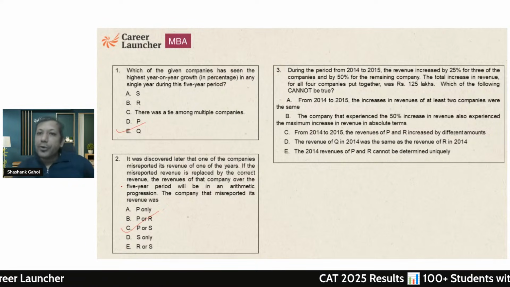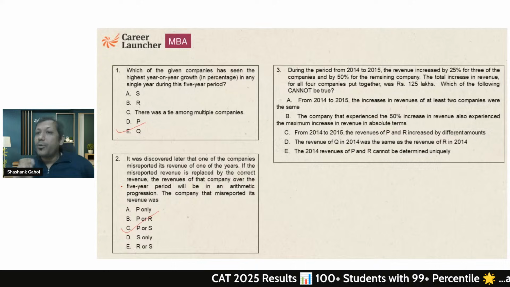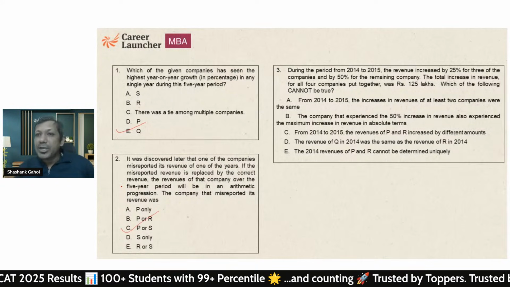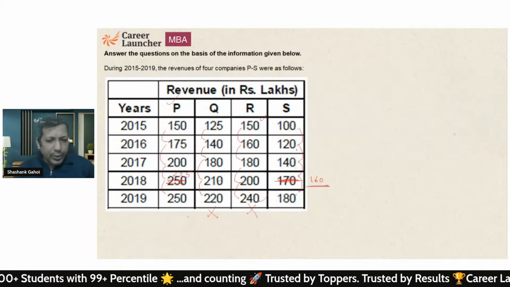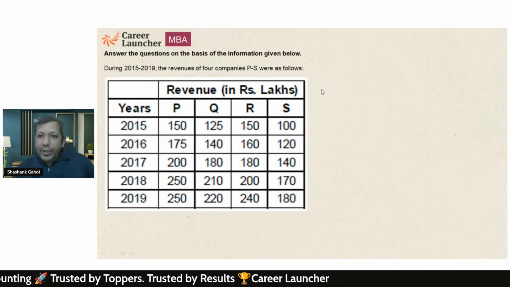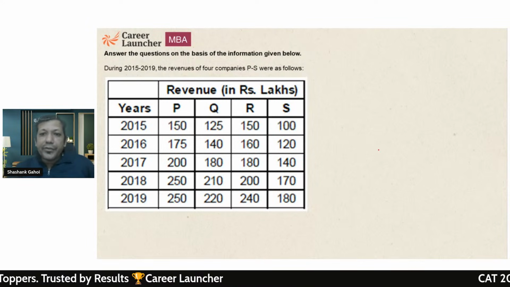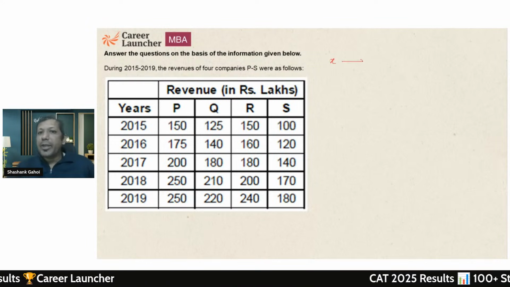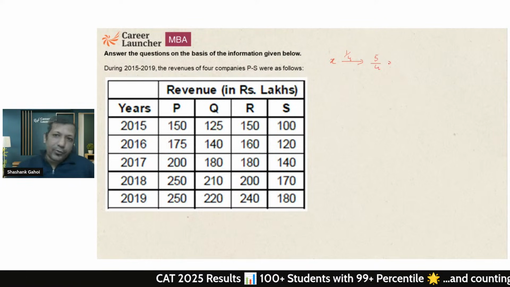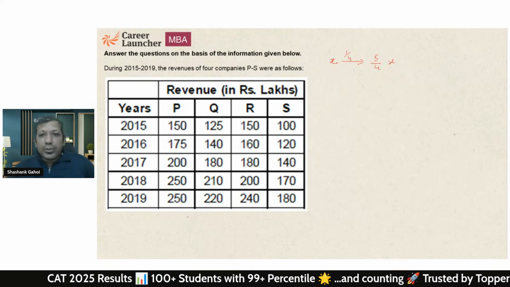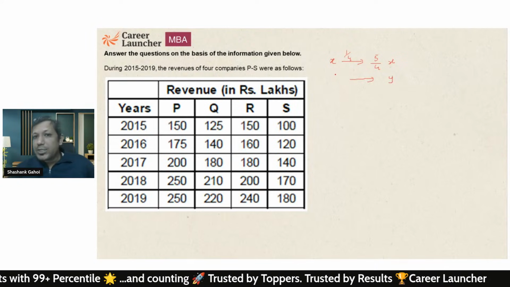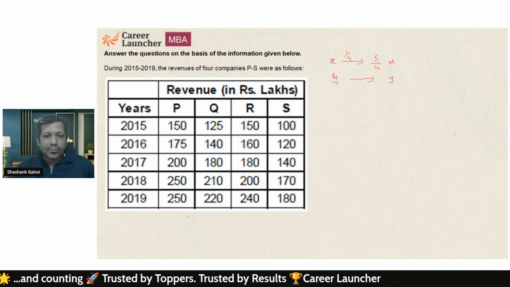During the period of 2014 to 2015, revenue increased by 25% for 3 of the companies, and for one company it increased by 50%, and the total increase in revenue was 120. Okay. So in 2014, if revenue was X and it increased by 25%, meaning 1/4, then in 2015 revenue is going to be 5/4 of X. So if revenue in 2015 is Y, then 2014 revenue should be 4/5 of Y.